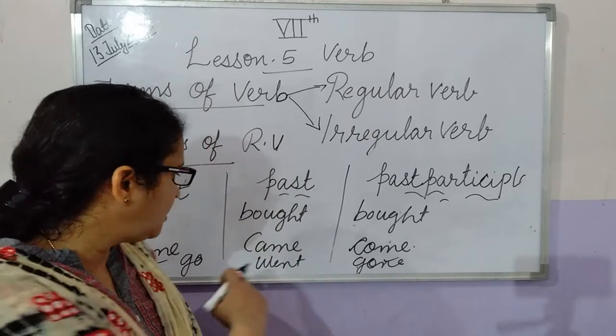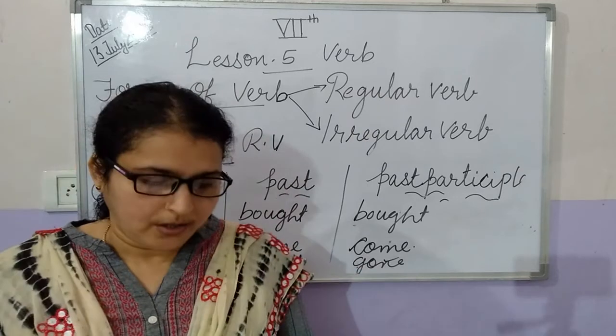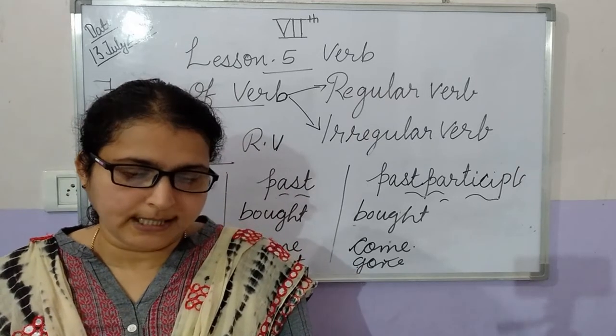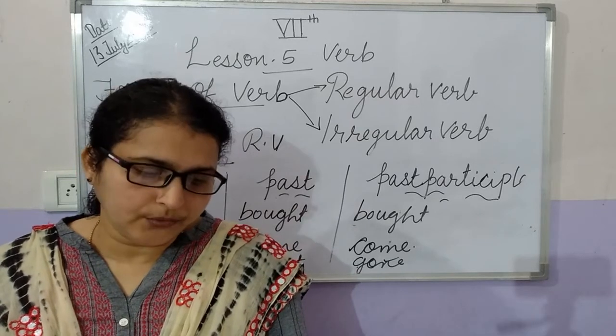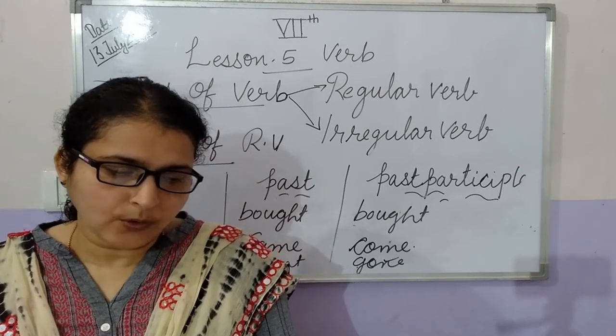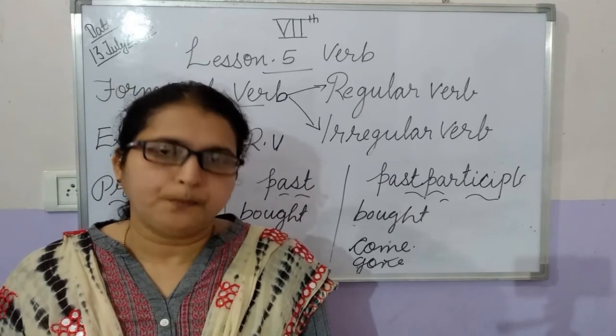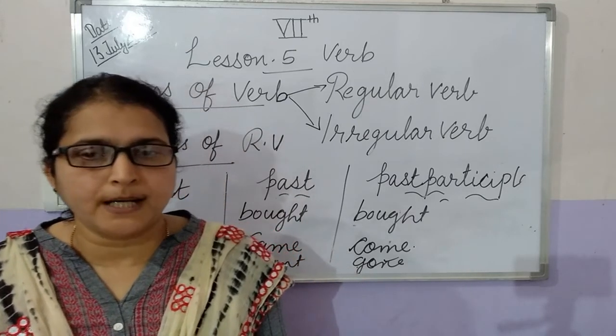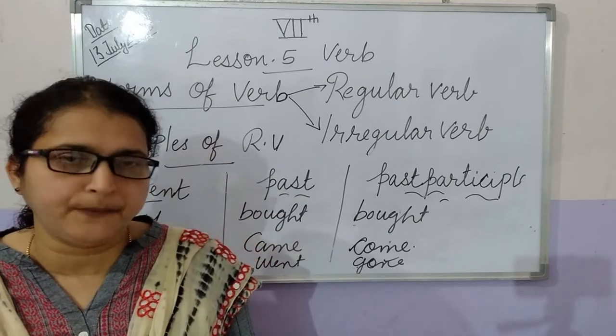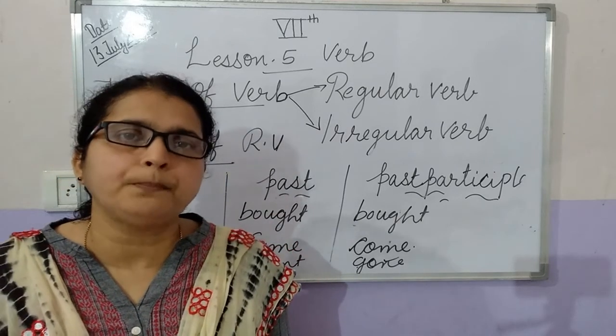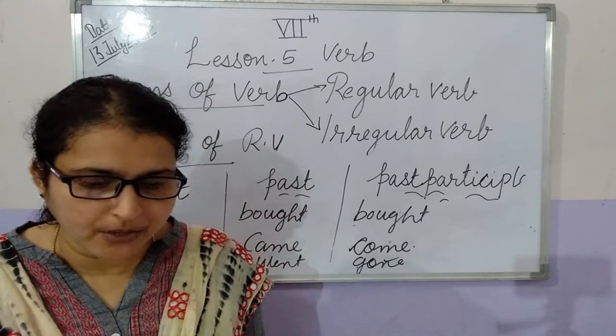That is go, went, gone. So we can say that in irregular verbs, there is no specific way to convert the base form to the past and past participle form.